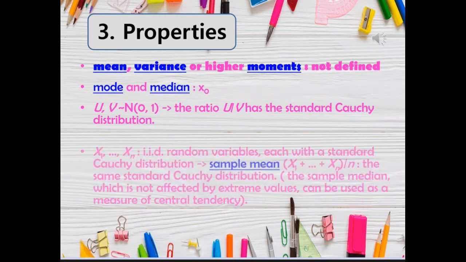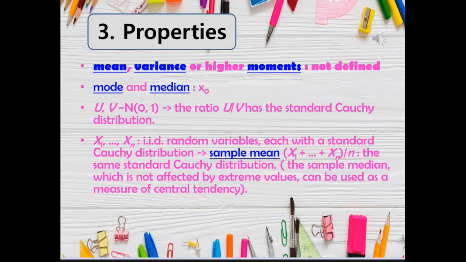If x sub 1 to x sub n are independent and identically distributed random variables, each with a standard Cauchy distribution, then the sample mean, x sub 1 plus through x sub n over n, has the same standard Cauchy distribution.